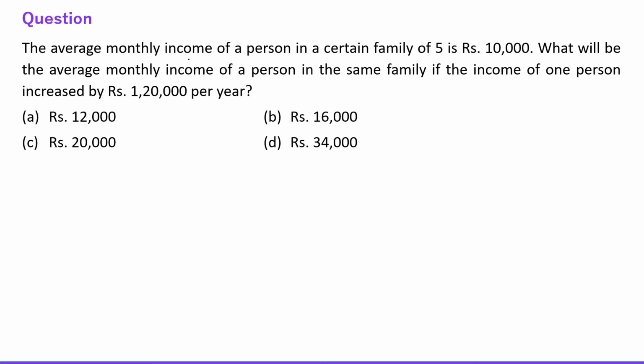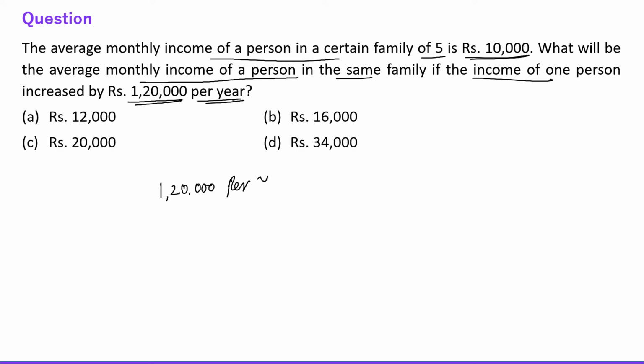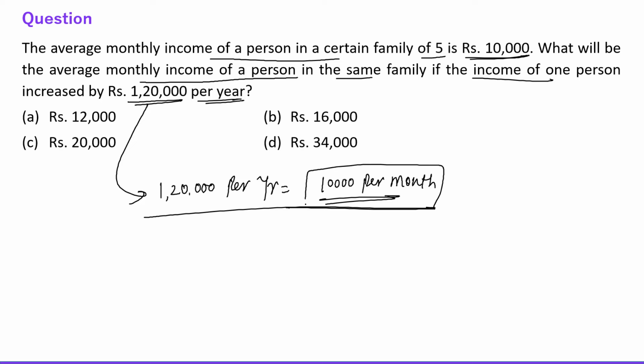Next question is, the average monthly income of a person in a certain family of 5 is rupees 10,000. What will be the average monthly income of a person in the same family if the income of one person increased by 1,20,000 per year? Okay, 1,20,000 per year means what? 10,000 per month, right? So if the increment is 10,000 per month, and there are 5 members, right?